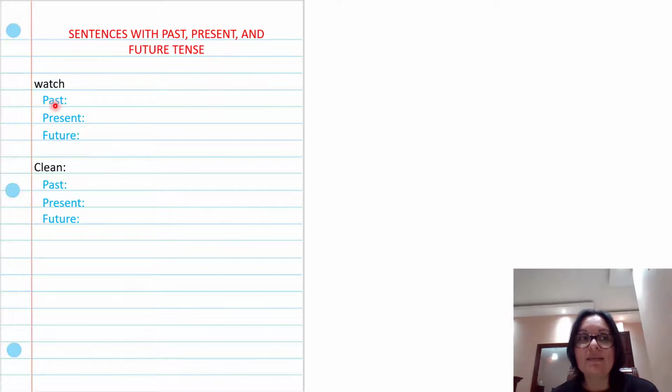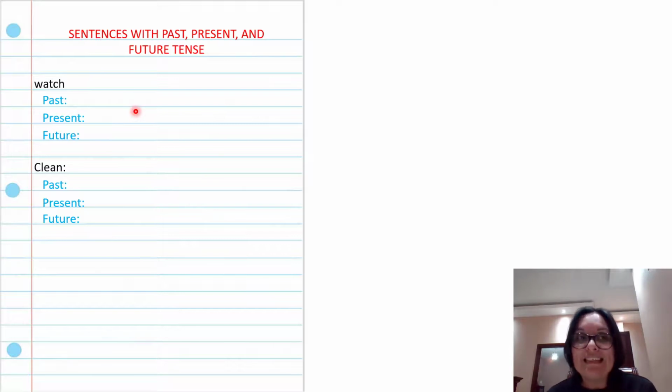Then write past, present, and future. Why? Because you are going to write a sentence in past tense with watch, a sentence in present tense with watch, and a sentence in future tense with watch. If you see, I used red pen for the title, another color for past, present, and future, and for writing the sentence, use black pen.